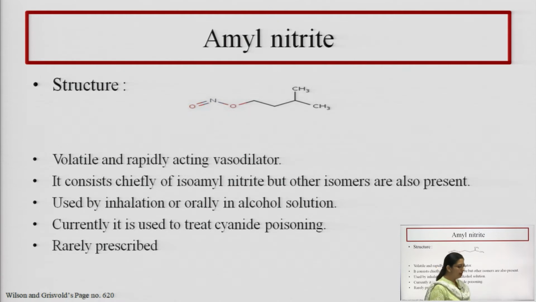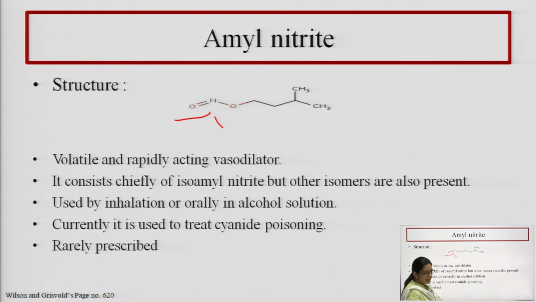This complete structure indicates that it is an ester of isoamyl alcohol with nitrous acid.